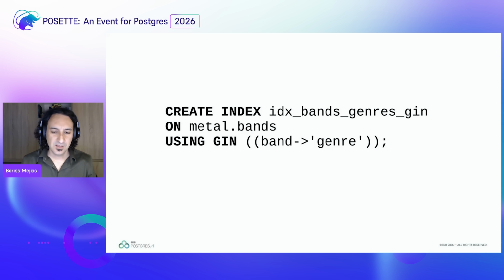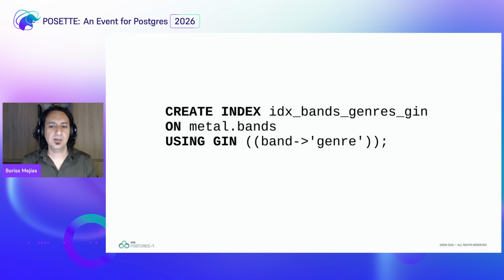So let's do it. We create an index for the genres of a band using GIN indexes. And in this case, look at the arrow. It's a single arrow. If I had put a double arrow there, I would go inside the field and extract the text, and that wouldn't be so good for a GIN index. Text is not good for GIN. Well, in some cases, yes. But I want to have the elements of the array, so I want to have the object. That's why I use a single arrow there: band, single arrow, genre. Okay, but I can create other stuff.